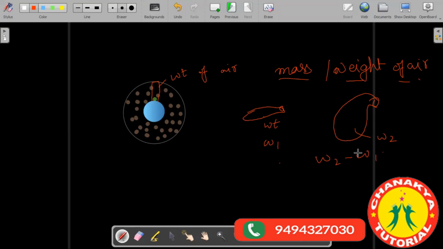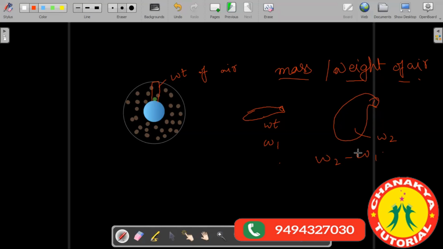Sir, in the second balloon, what should we fill? You fill air. Okay, sir. In the first balloon, we have to fill the water? No, nothing. Nothing is filled in the first one. It's empty. So first you have taken an empty balloon and then you have taken an inflated balloon. Find the difference of weight. So it will give you the weight of air.